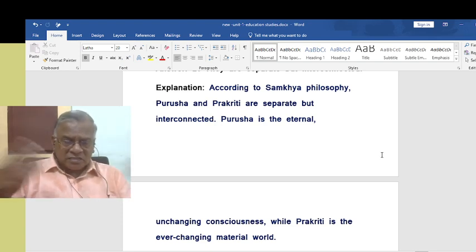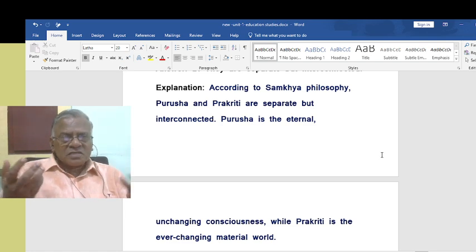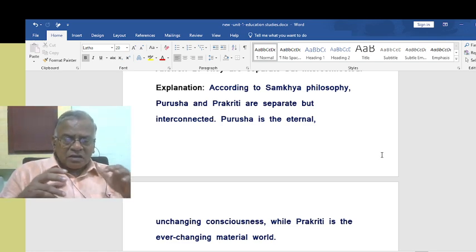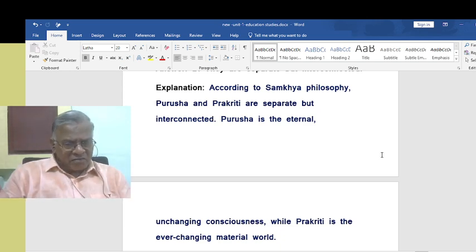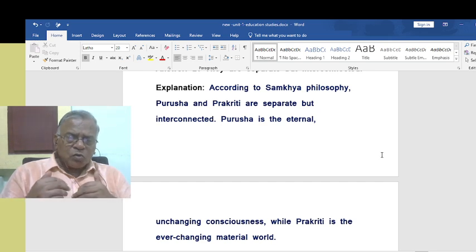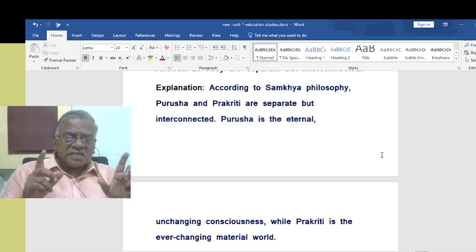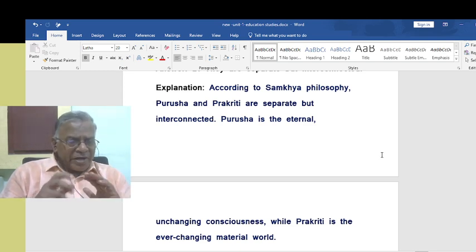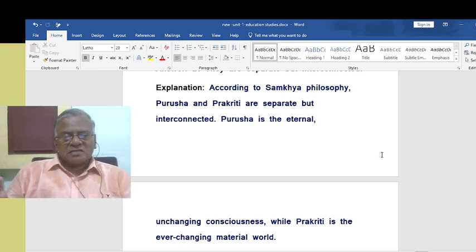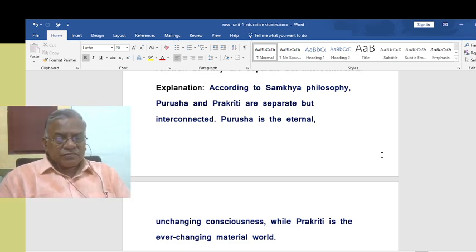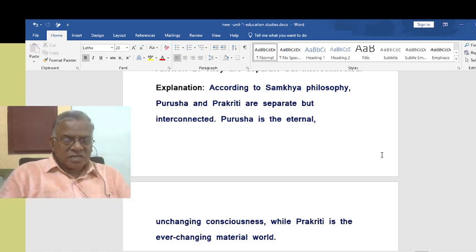It is always changing. According to our situations of the mind, the Prakriti is always changing for us and for the entire world. So we are unable to understand or become fully aware of the unchanging consciousness. Once we begin to become aware of it, that is liberation. That is what Samkhya philosophy talks about liberation. That is how it talks about liberation.